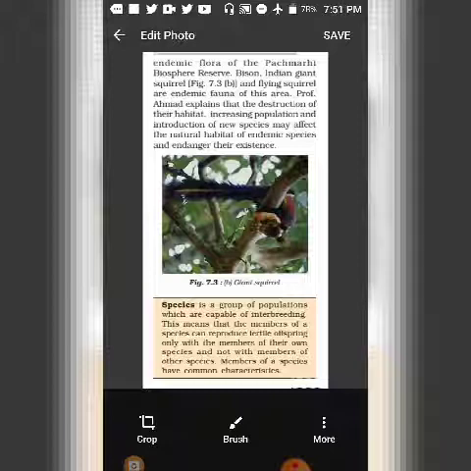So members of a species have common characteristics. That is why they are called a species. Like human species is able to reproduce with humans only because they have the same traits and they have the same characters. So that is the meaning of species.